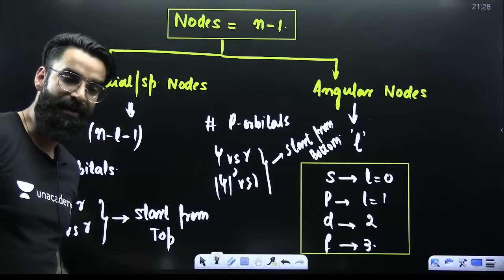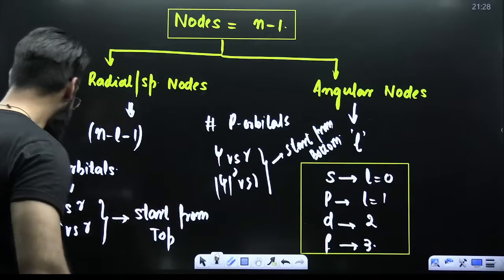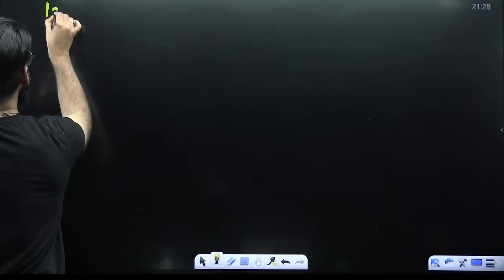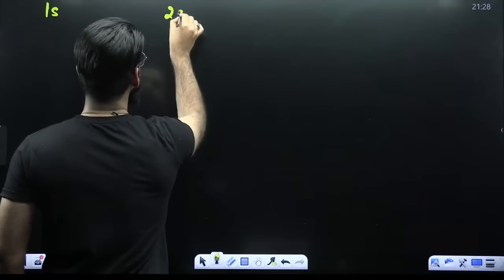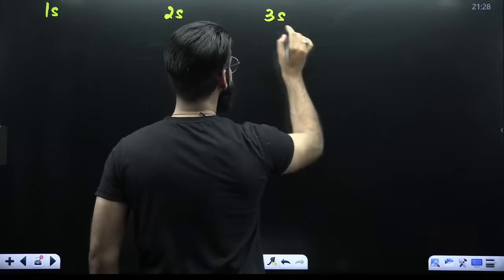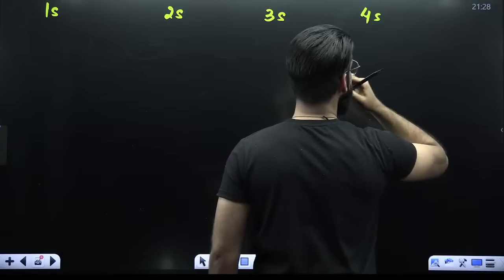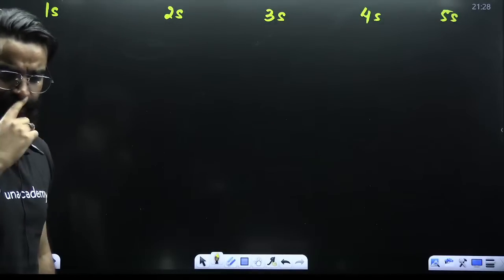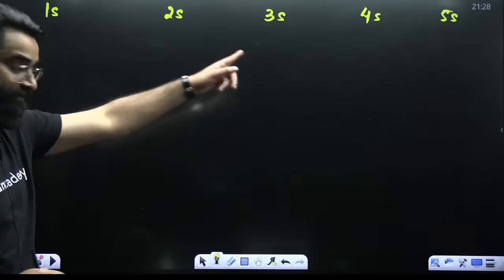Try to remember and understand each and everything I'll be saying. For example, I've got 1s here, 2s, 3s, 4s, 5s. In the syllabus only 1s and 2s is given, but I'm showing you all of them.